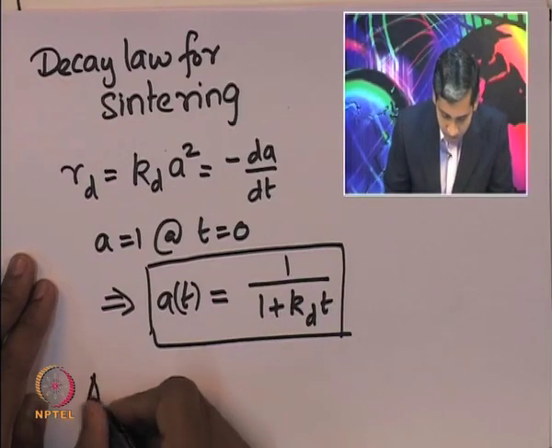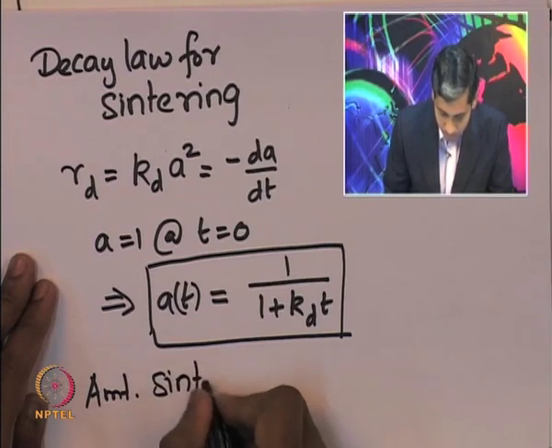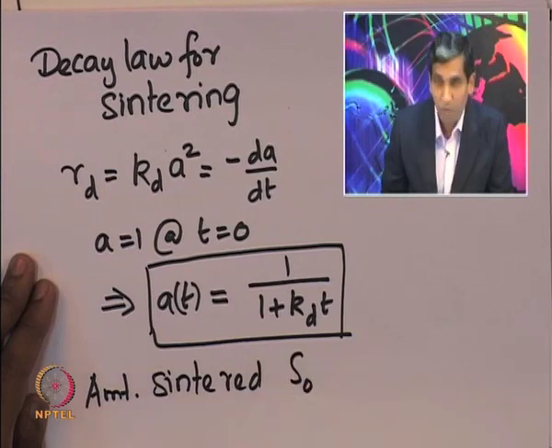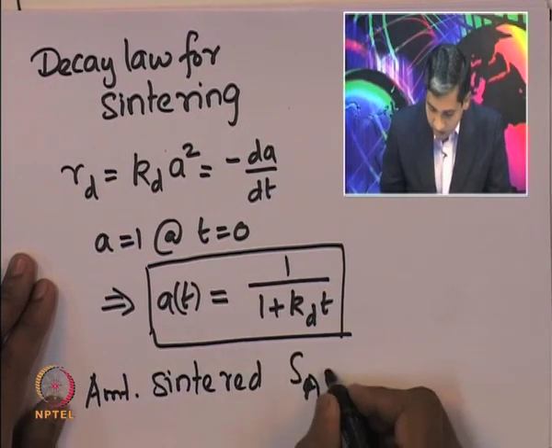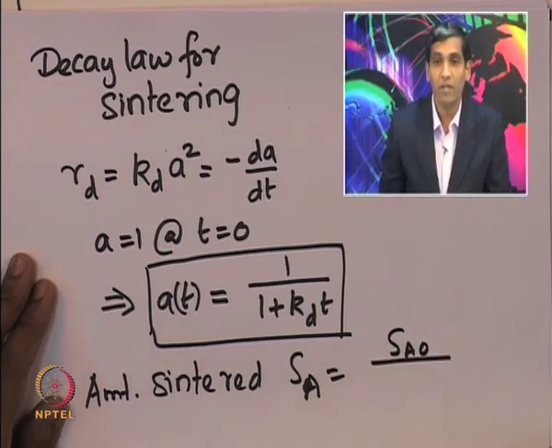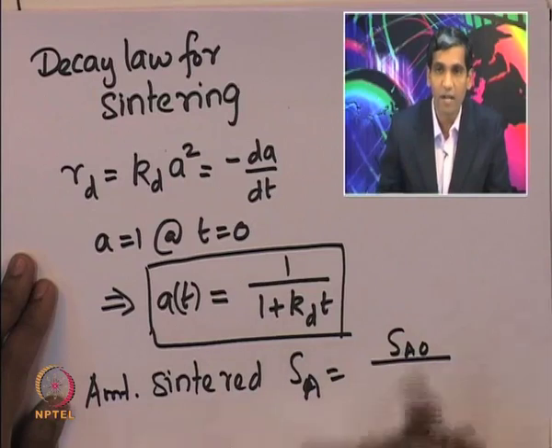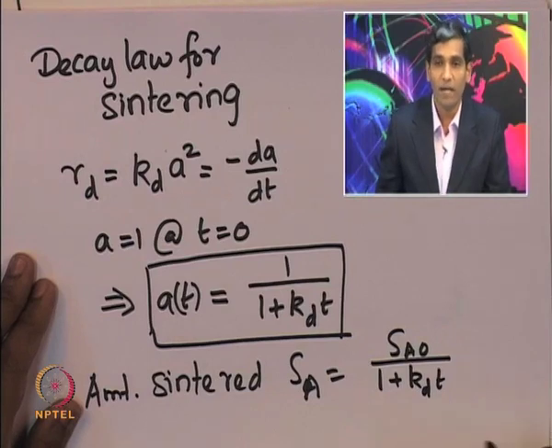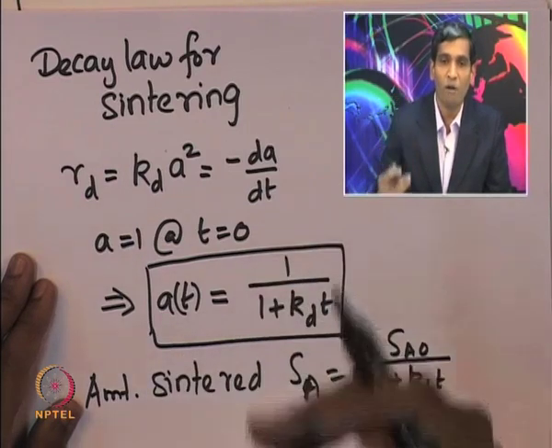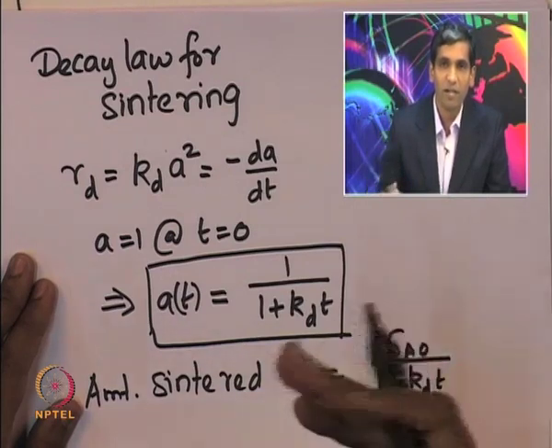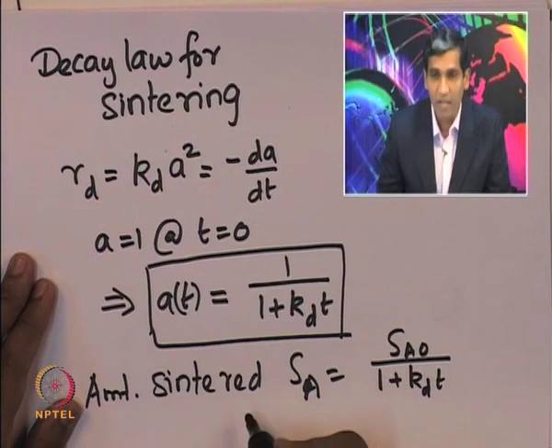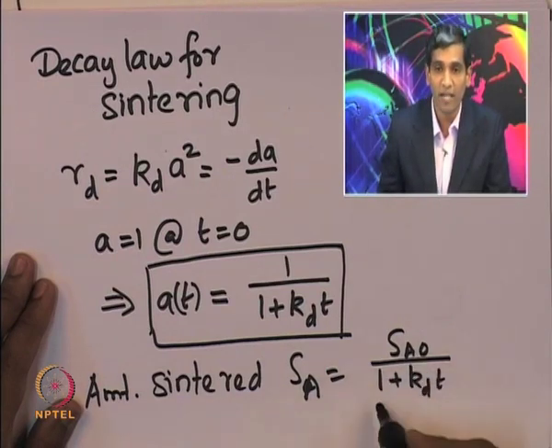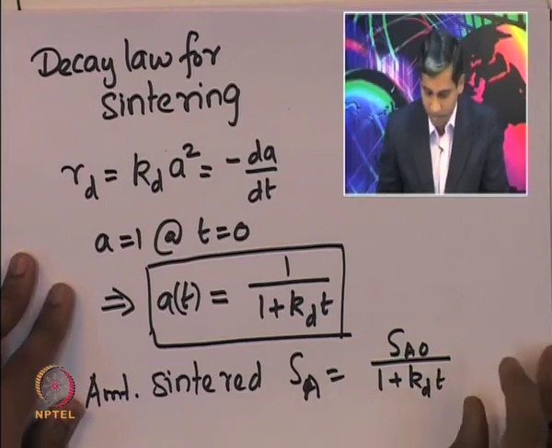So, the amount sintered, S A, is given by S A naught, which is the initial quantity, divided by 1 plus kd into t. The activity tells you what fraction of the catalyst site is actually available. So, the amount that is sintered is given by S A naught divided by 1 plus kd into t.